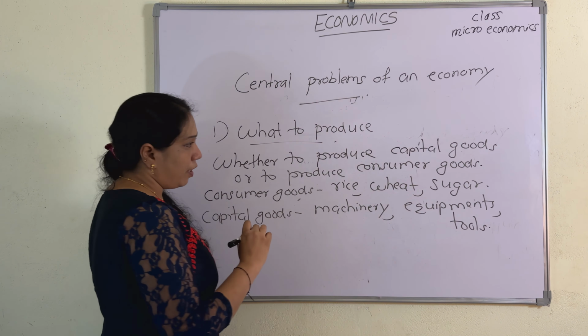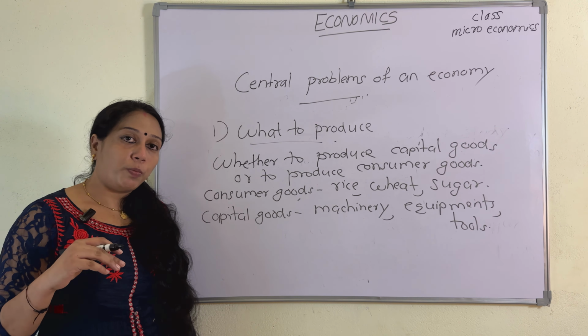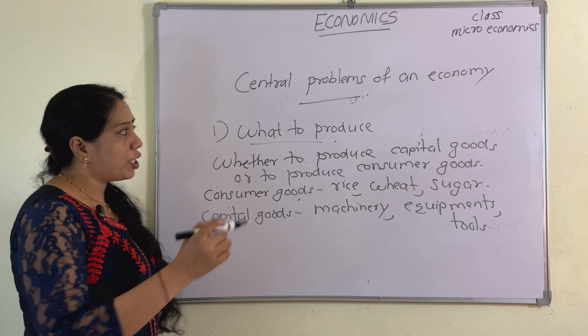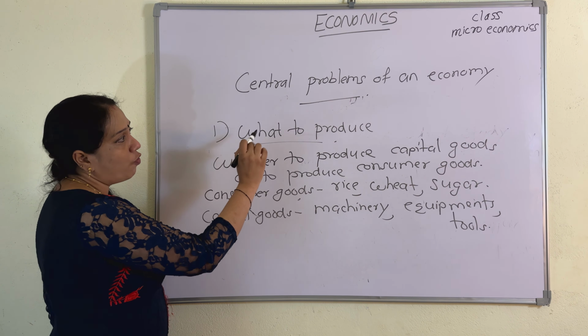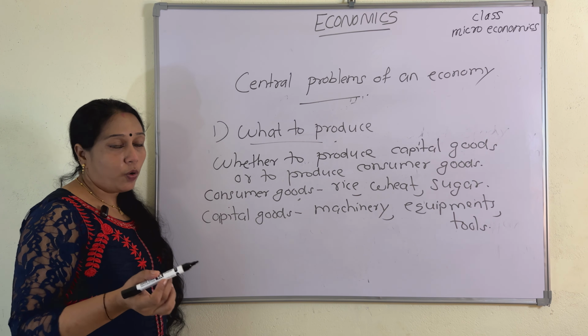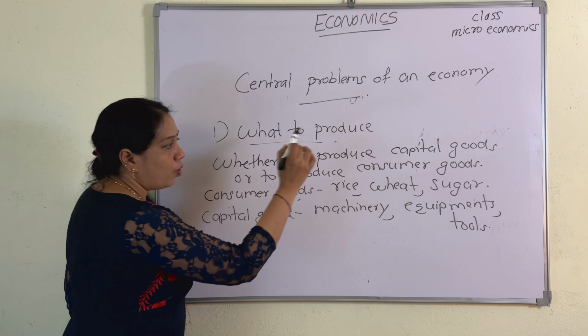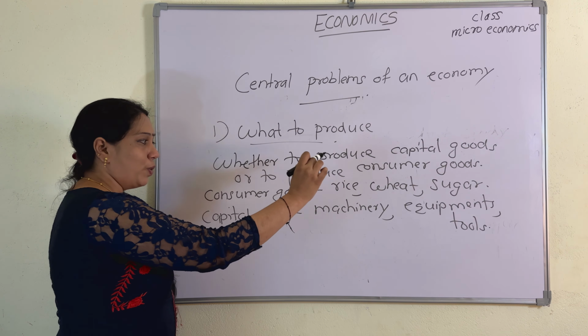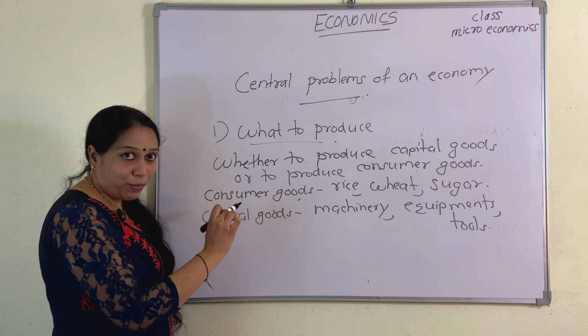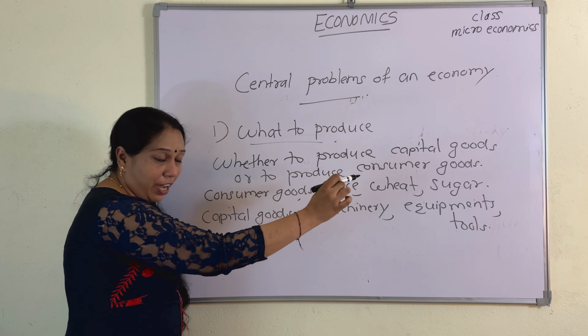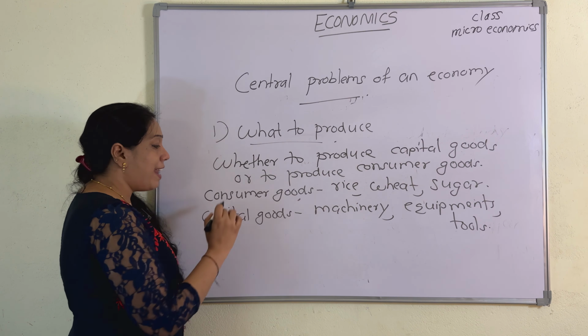Based on the available resources, the economy has to decide whether to produce capital goods or consumer goods. That is the first problem of an economy, what to produce.